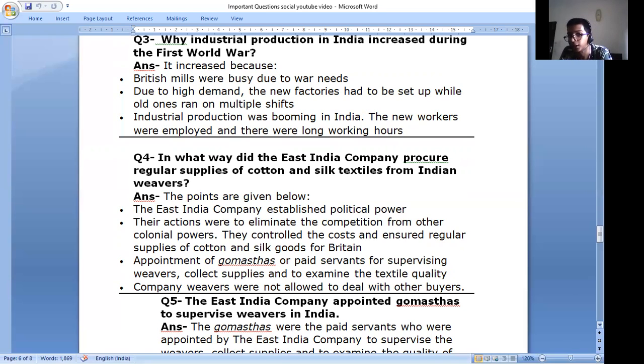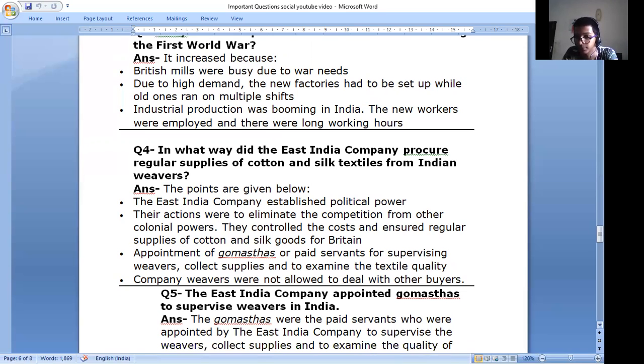They controlled costs and ensured regular supplies of cotton and silk goods for Britain. Gomasthas, or paid servants, were appointed to supervise weavers, collect supplies, and examine textile quality. Company weavers were not allowed to deal with other buyers.